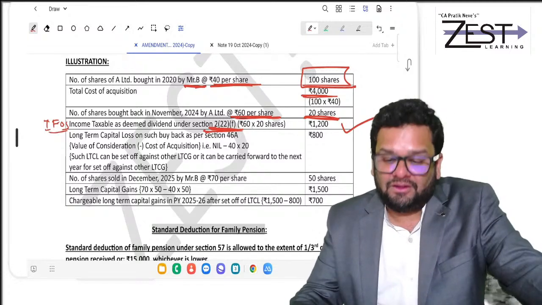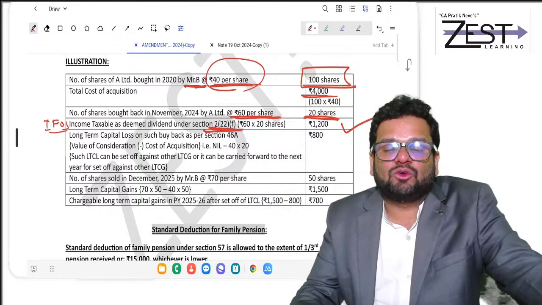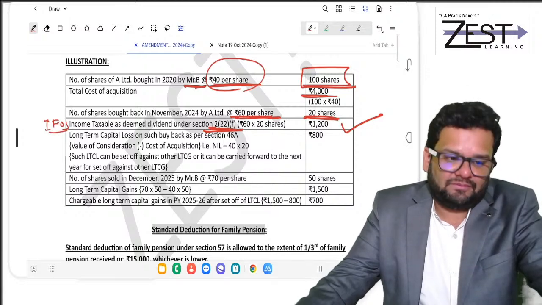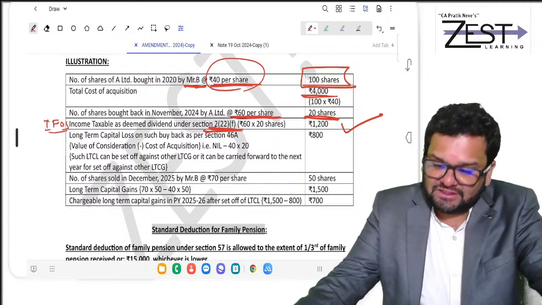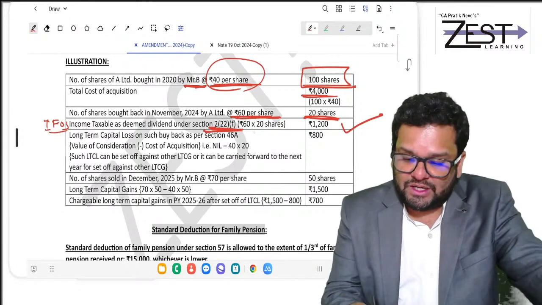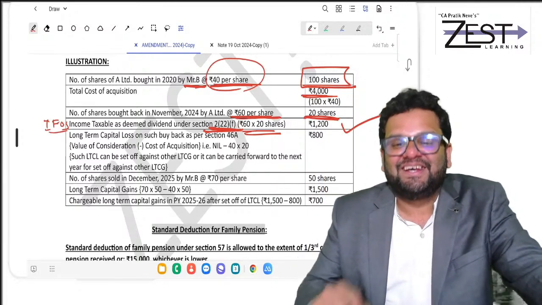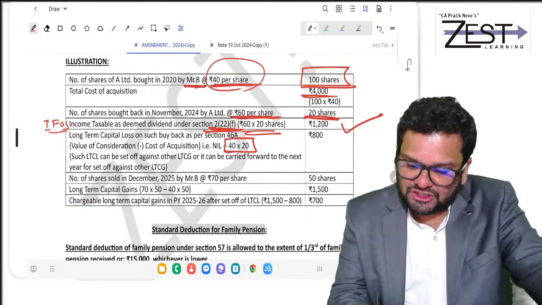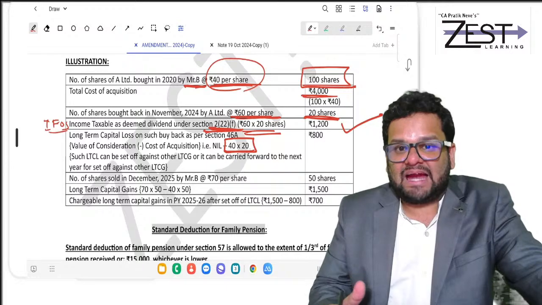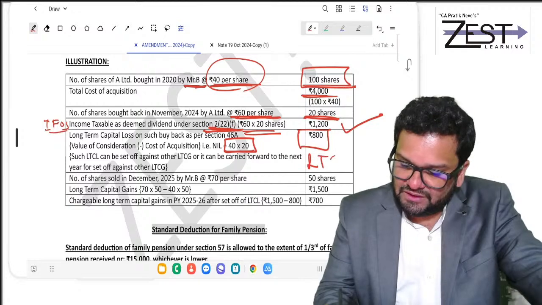You will not get a deduction of that 40 rupees per share. Actually, that's what you had paid to buy these shares. And now you're getting 60 rupees from the company. The company is taking your shares, giving you 60 rupees per share. Full 60 rupees into 20 shares will be taxed. But don't worry, that 40 rupees per share, which is your buying price, will be a loss of 800 under income tax.